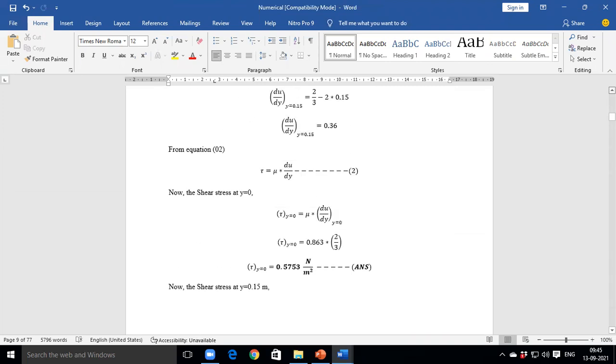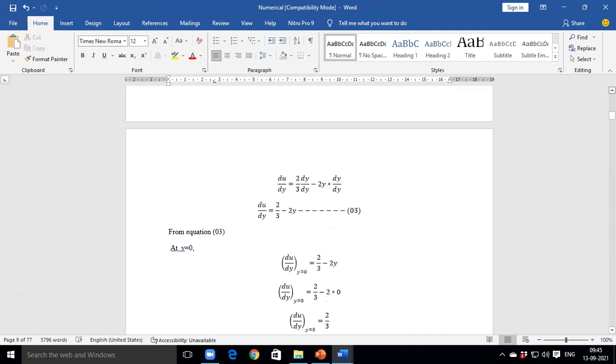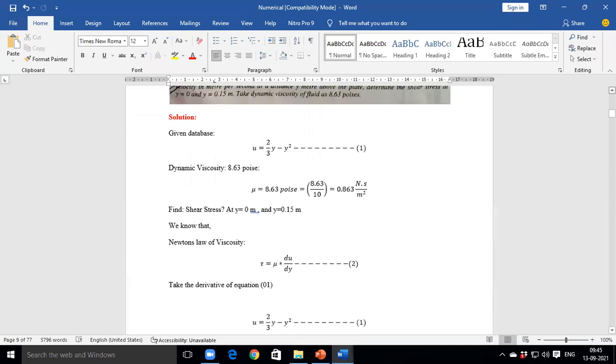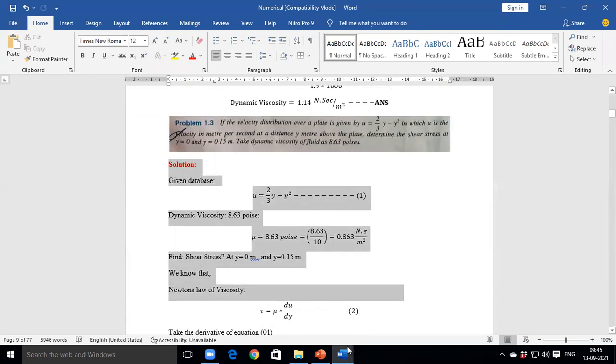We take the first step. What is the first step? Tell me, what is the first step of the numerical? Write the given data. First of all, you need to write the given data.